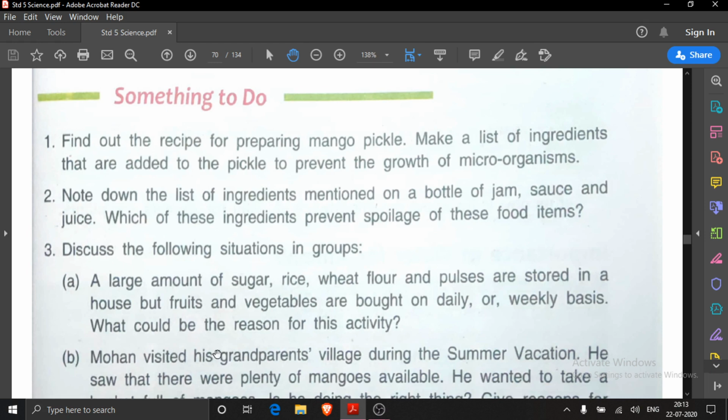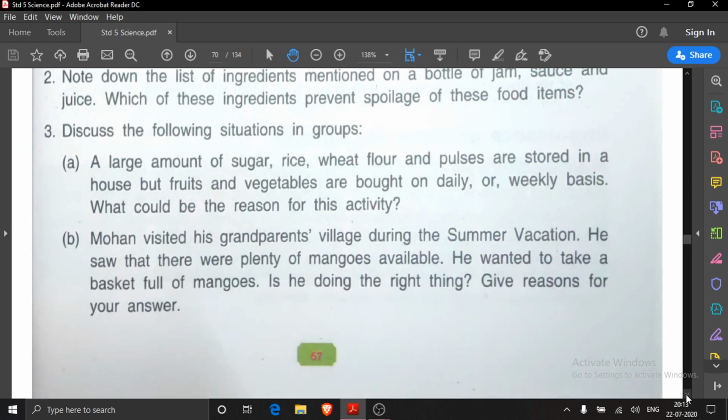you can discuss. A large amount of sugar, rice, wheat flour and pulses are stored in a house, but fruits and vegetables are brought on a daily or weekly basis. What could be the reason? Because fruits and vegetables are perishable items. They can be spoiled very quickly. That's why they are bought on a daily or weekly basis.